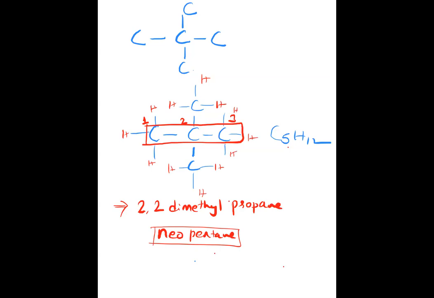Getting it? So I'll write all the isomers together so that you can understand and note down.